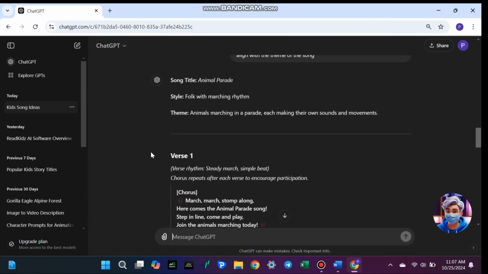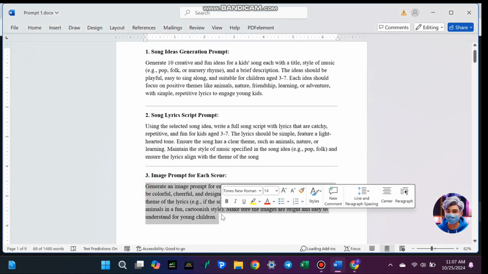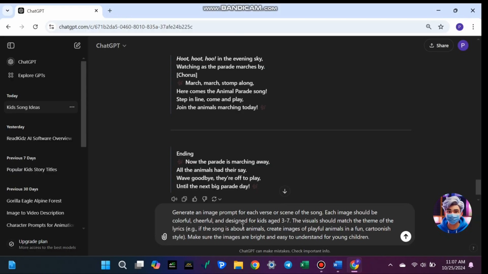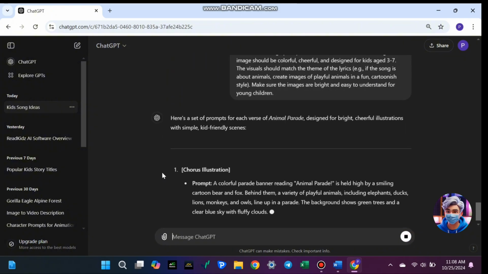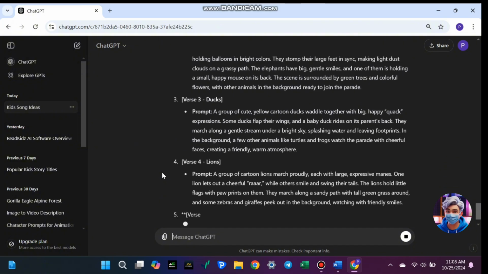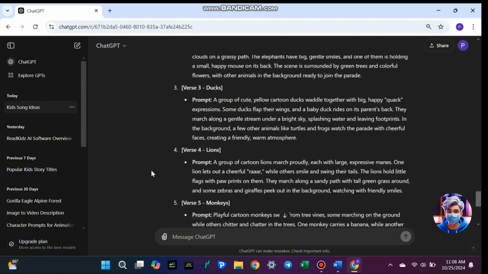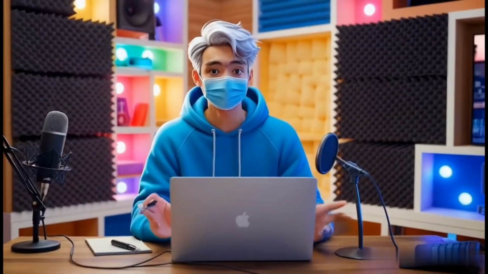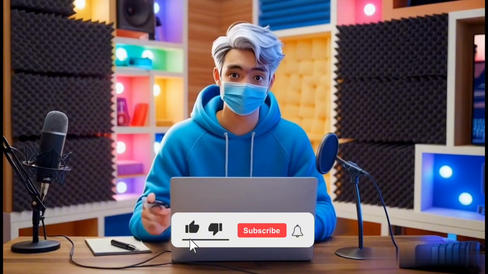Now, let's move on to the next step. Next, we need visuals to match our lyrics. And once again, ChatGPT is here to help. Start by copying and pasting the third prompt from the video description into the text box, then click Generate. ChatGPT will provide you with detailed prompts that describe the scenes for your video. These prompts are crucial for the AI tools we'll use later to create animations. So make sure they are clear and descriptive. Having the right visuals will truly bring your song to life and capture the attention of kids watching.